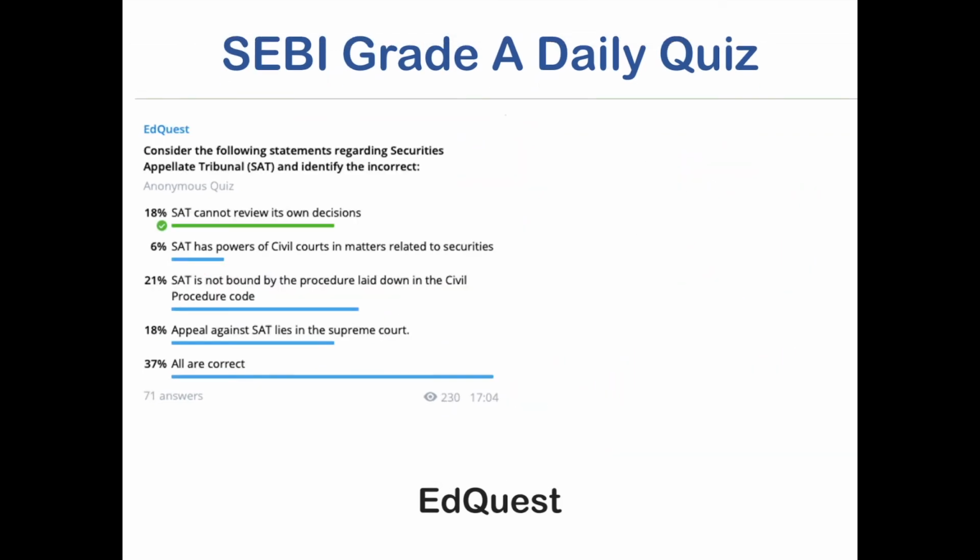So next question is about Securities Appellate Tribunal. Consider the following statements regarding Securities Appellate Tribunal and identify the incorrect one. We have already seen Securities Appellate Tribunal. These are constituted under Section 15K of the SEBI Act, right? And these are powers of a civil court in matters of securities, and it is not obliged to operate as per the procedures laid down by the Civil Procedure Code.